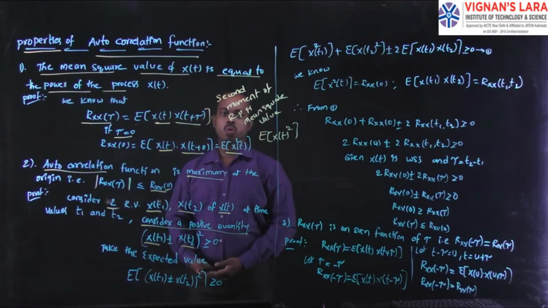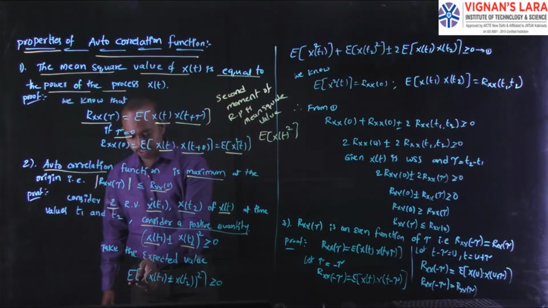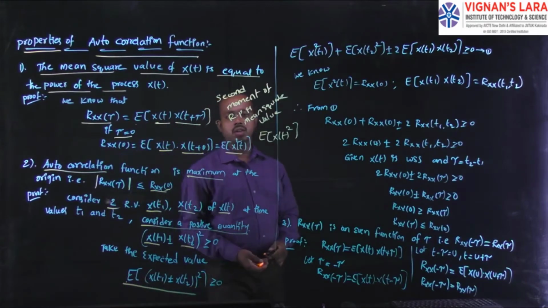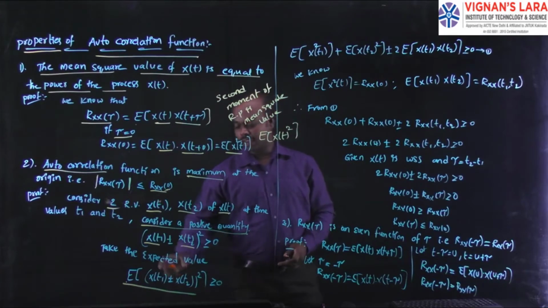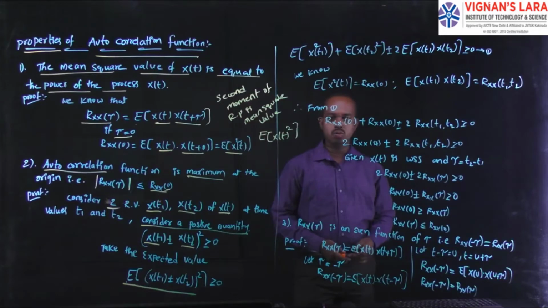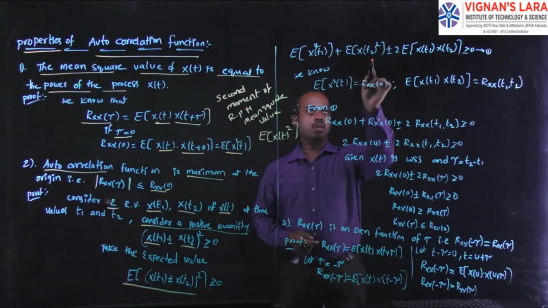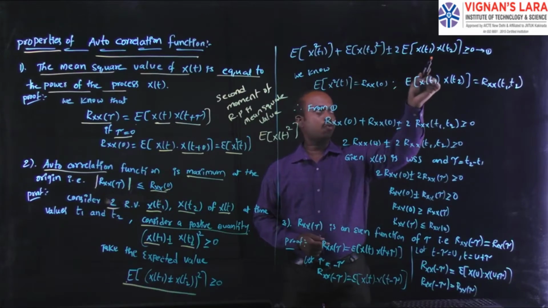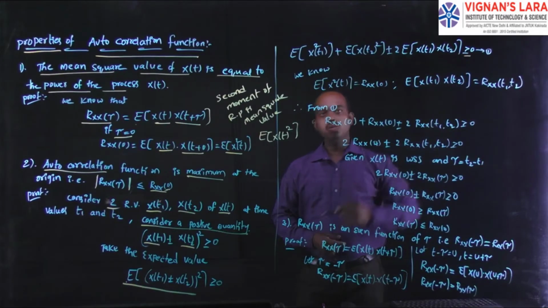The next step is to apply the expectation on this property: the expectation of x of t1 plus x of t2 whole square is greater than or equal to 0. Then we expand the square of the inner terms and apply the expectation: the expectation of x of t1 square plus expectation of x of t2 square plus or minus 2 into expectation of x of t1 and x of t2, and the entire quantity is greater than or equal to 0.